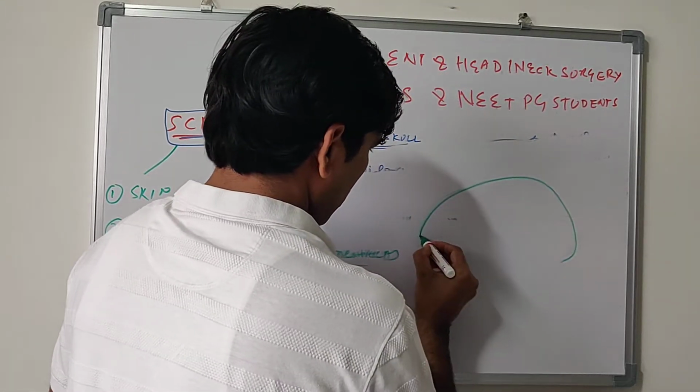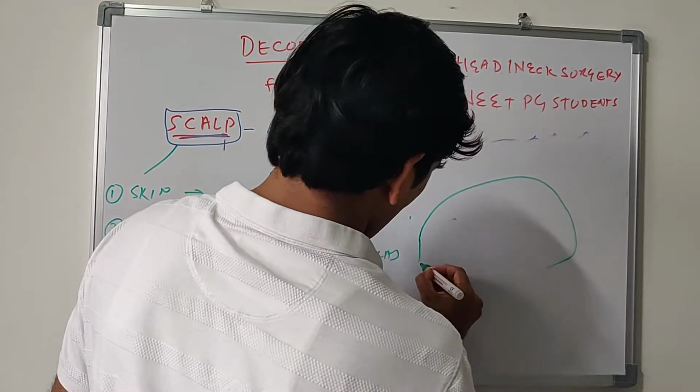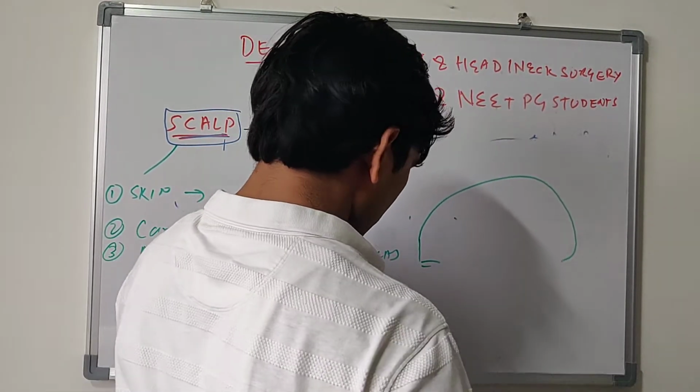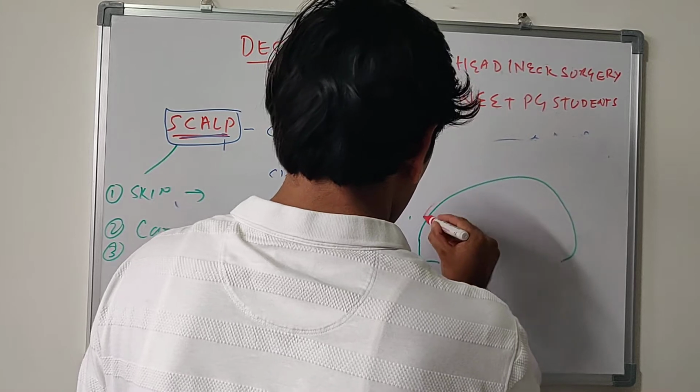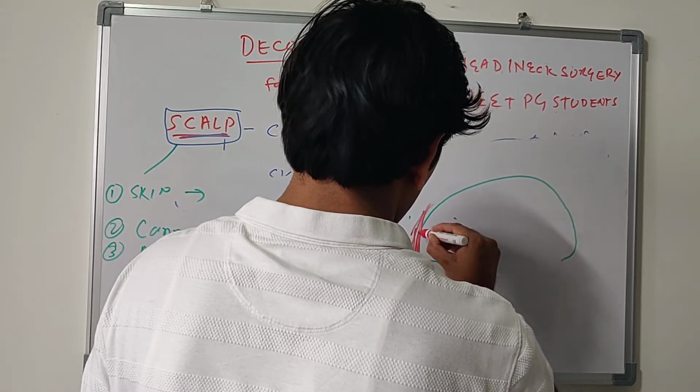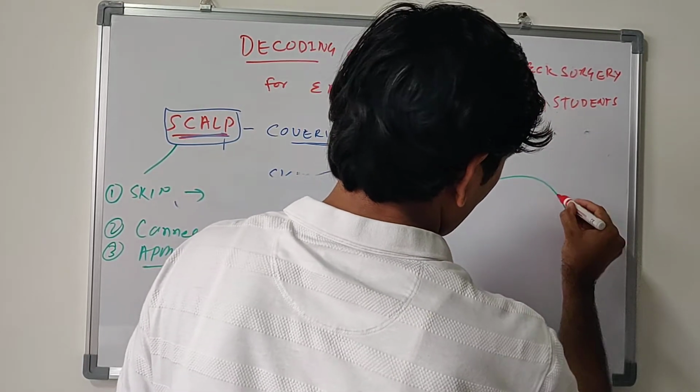And this is the supraorbital margin. Now this is the frontal belly of occipitofrontalis.